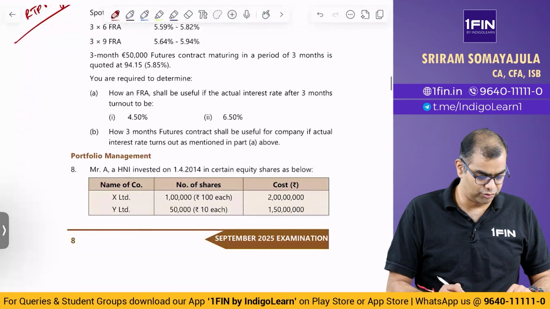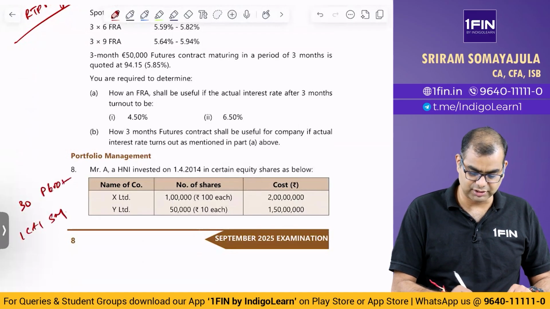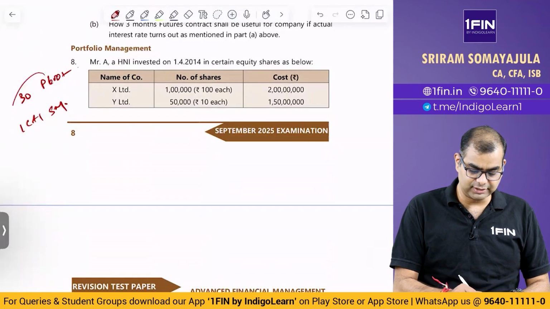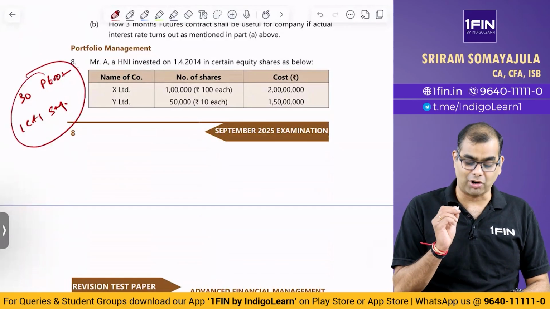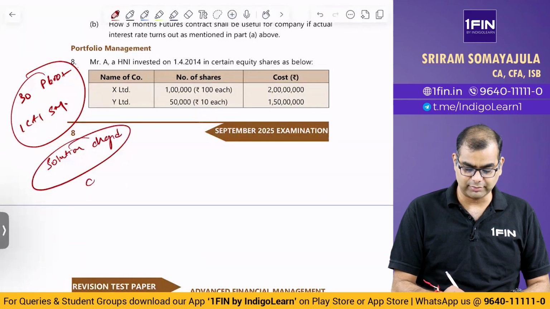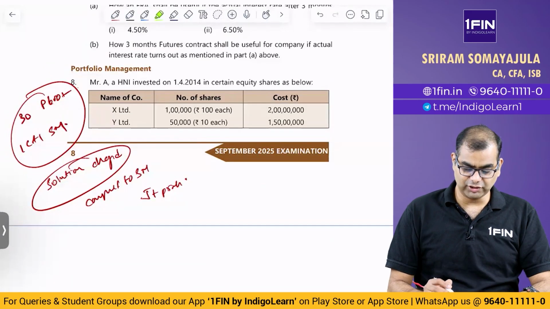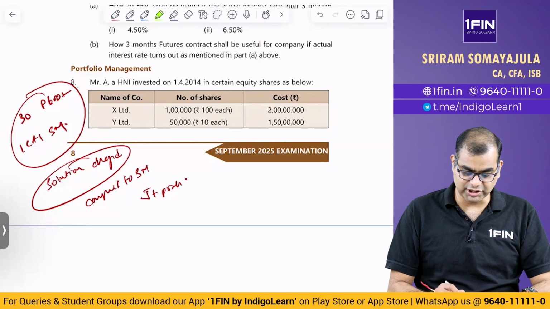Then you have a portfolio management chapter question. This is question number 30 from P600 plus, and it is an ICAI study material question. Now, question number 8. Even though it is very similar, there are small changes in the way the solution has been done. The solution changed compared to SM. They have introduced a concept of joint probability and all of that. So we will look at it. If you look at this question number 8, we'll look at what change has been made.